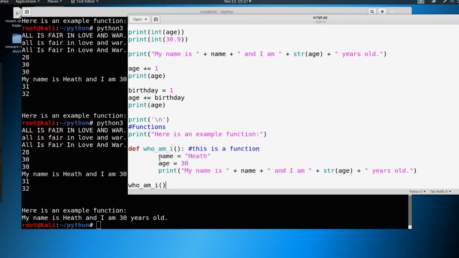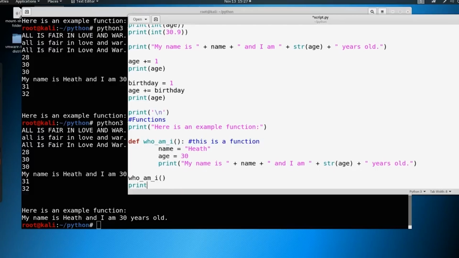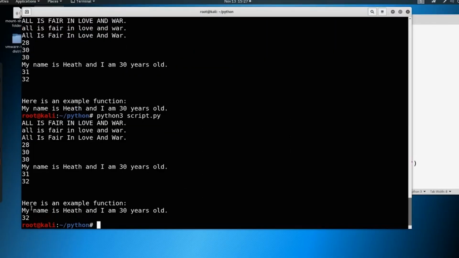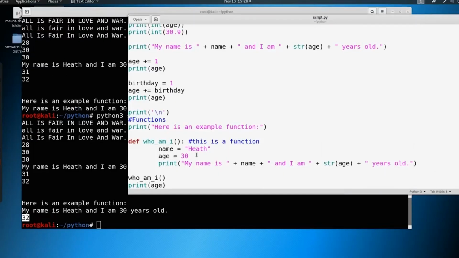Now, what's important to note is whatever is stored in these variables is only stored there inside the function. If we were to print age from the last video, it should still be 32, I do believe. So let's print and you'll see it's 32. Even though we declared age up here as 30, that only lives inside this function. So I'm going to go ahead and delete this. Again, everything is living inside this function, it's a mini little program, and we just call it at a later time.